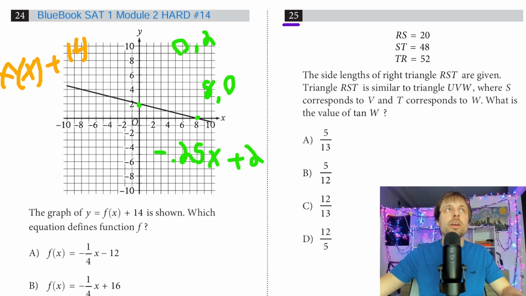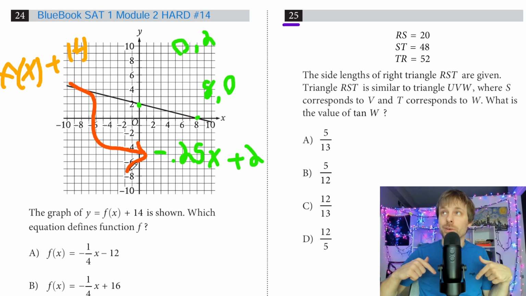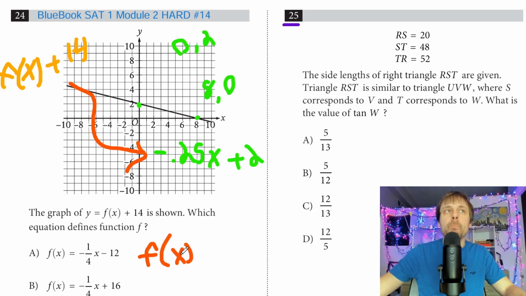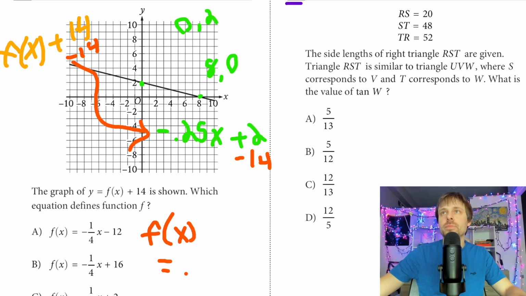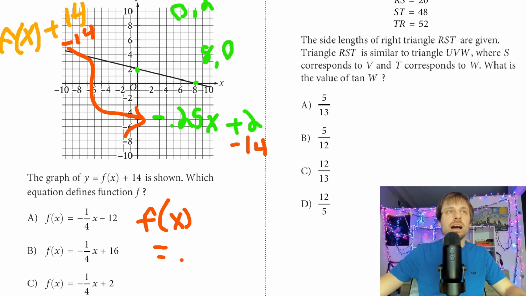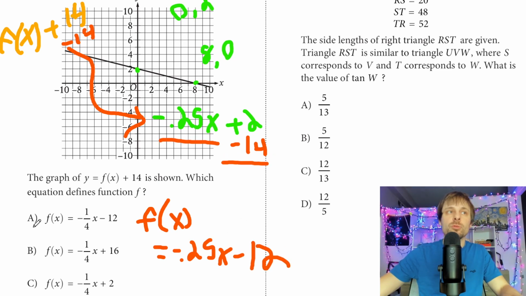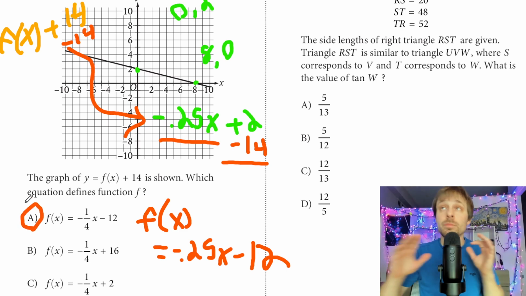So you see I wrote it down there. Remember, this is f of x plus 14. So to get f of x, we have to minus 14 from this. And it should be, and I can scroll down a tiny bit here, negative 0.25x minus 12, because I take my same slope and then I just do 2 minus 14, which is going to be negative 12. So A for this one. This one can be really tricky.